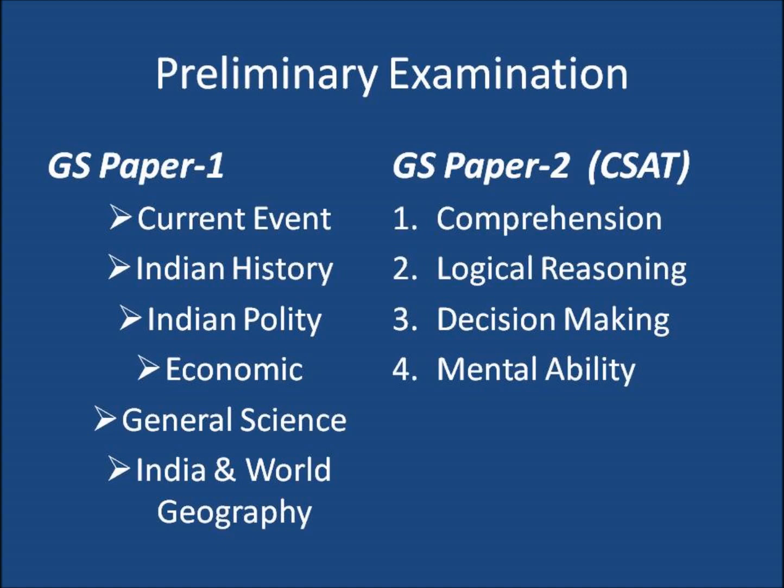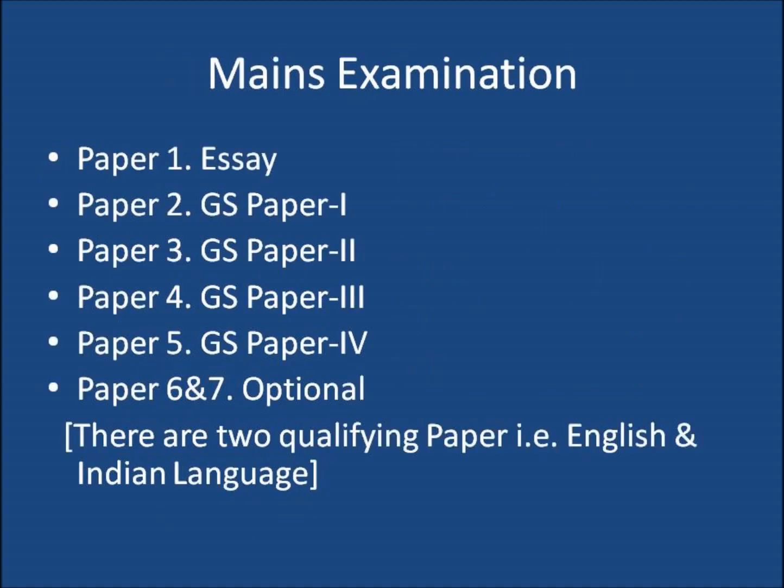Now paper 2 in this. First is comprehension, second is logical reasoning, third is decision making, and fourth is mental ability. After qualifying pre, you have to appear in mains. There are a total of 9 papers. First paper is essay, second is GS1, third is GS2, fourth is GS3, fifth is GS4, and 6 and 7 are optional. You have to choose one subject in which there will be two papers. There are two qualifying papers, English and one Indian language.